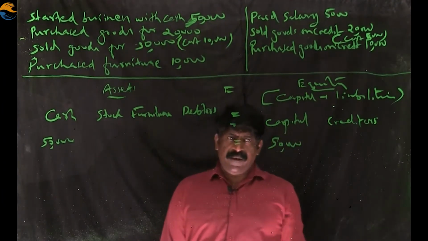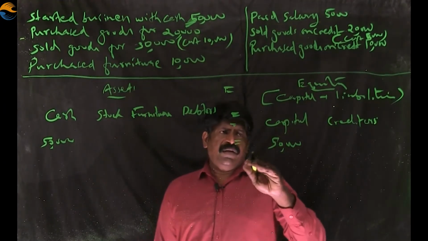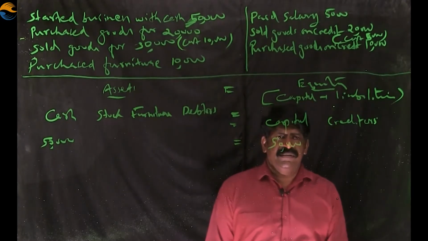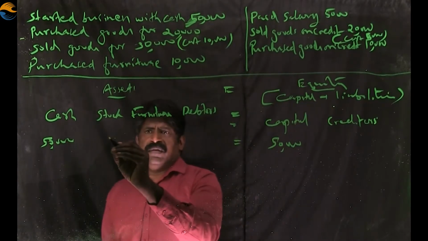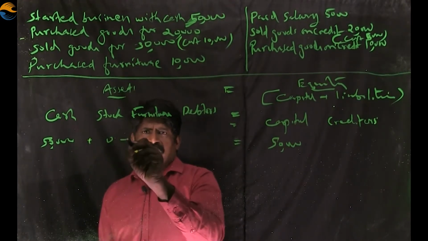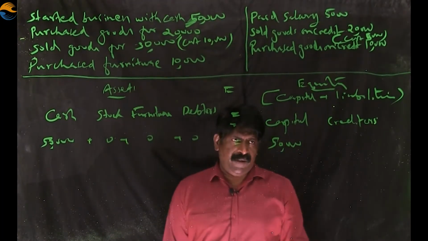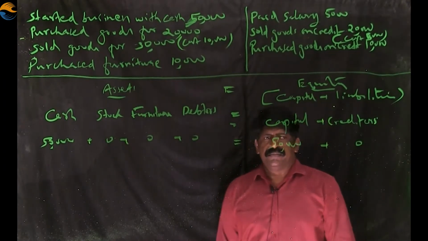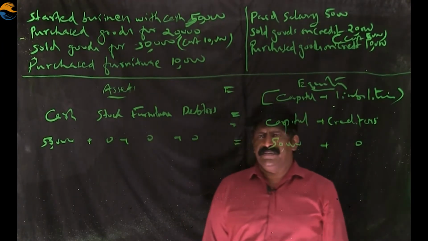Check this equation. On the left side there is cash 50,000 and on the right side there is capital. The equation is perfect now. No transaction affected these items, so I wrote 0 here. Furniture 0. Debtor 0. Nothing is affecting these items. And here the creditors, it is also 0. This is the existing position after the first transaction.